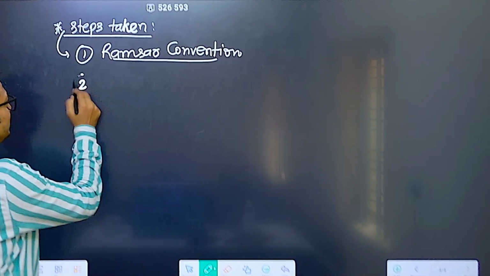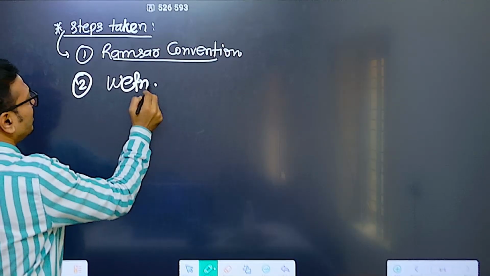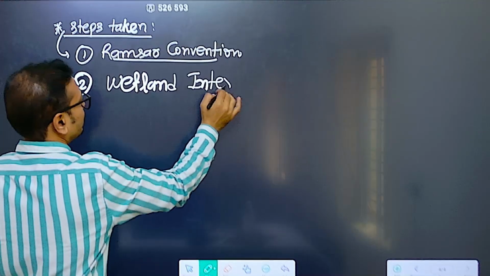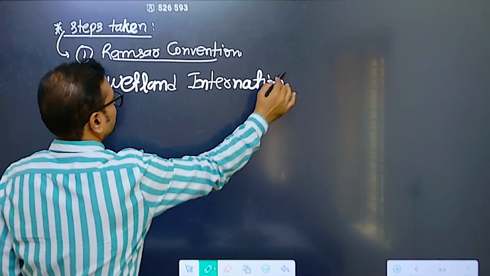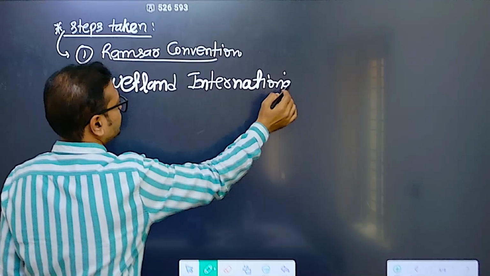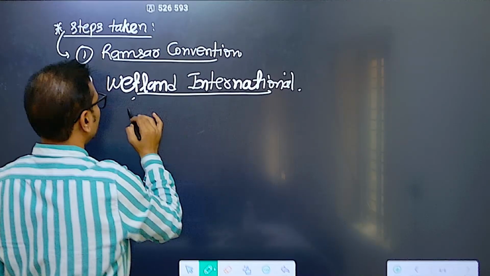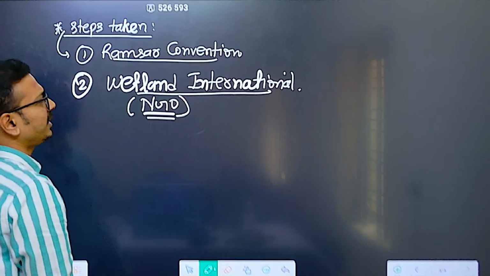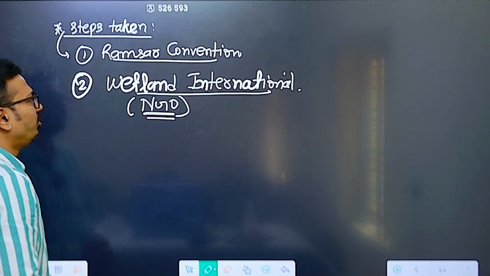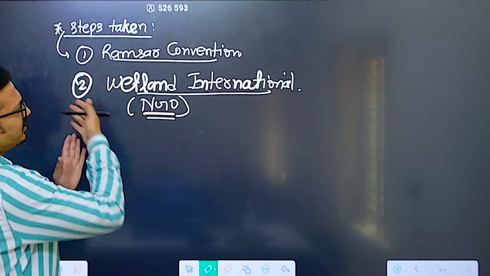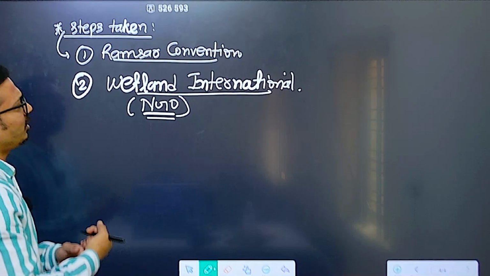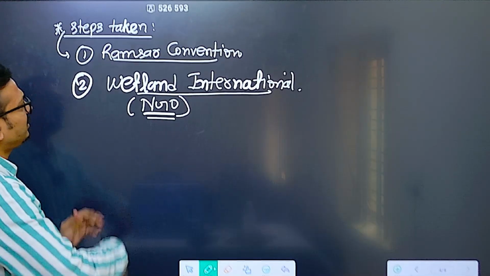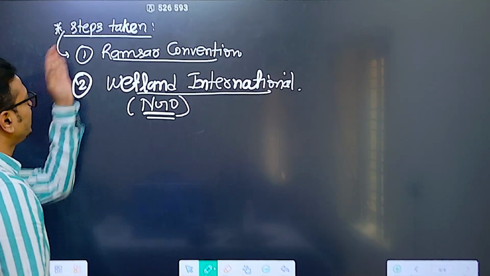Second important aspect is Wetlands International. This is one of the important NGOs, a non-governmental organization, very important. It also helps with the Asian Waterbird Census and all these things. So an NGO, you can understand, a non-governmental organization, has a very wide network, and they are working with different governments in different countries also. This is at the international level.